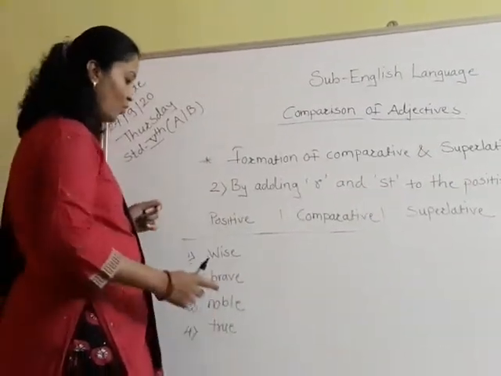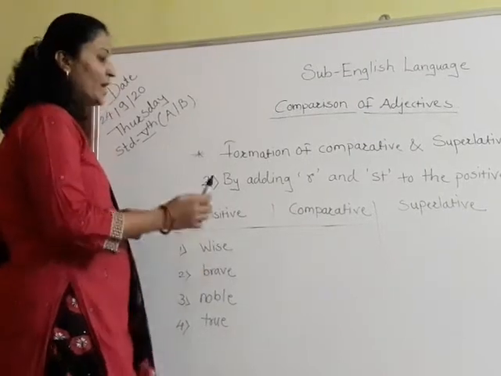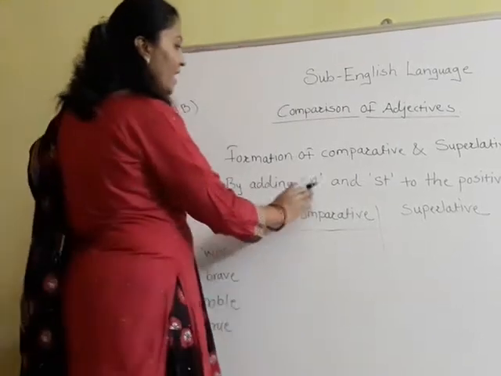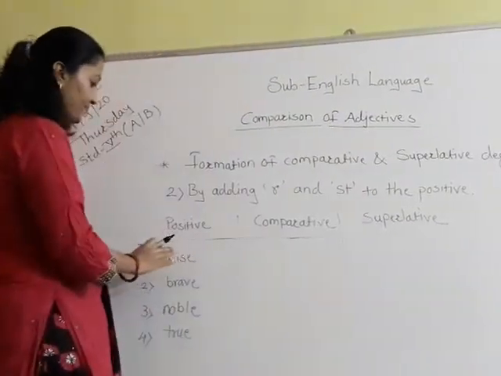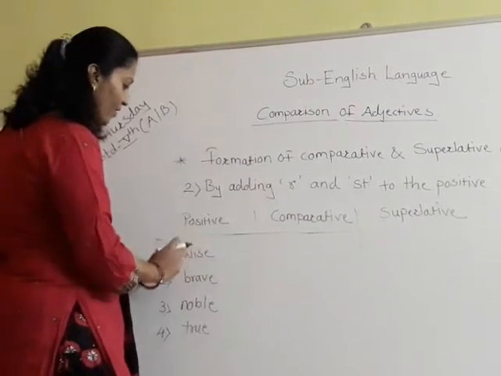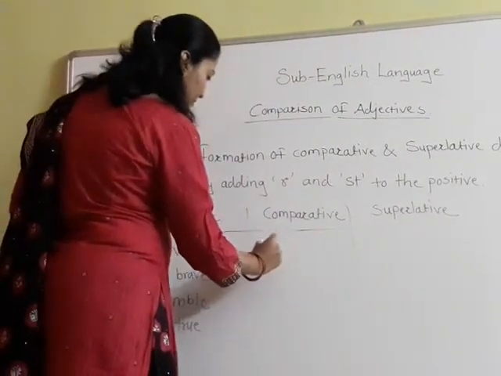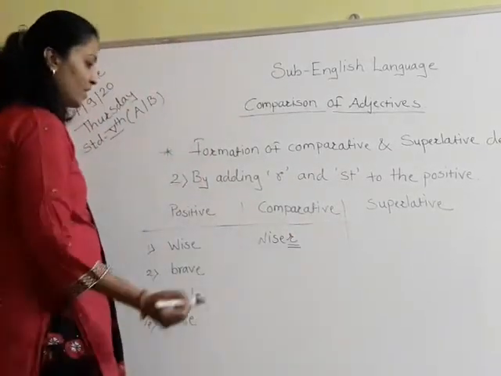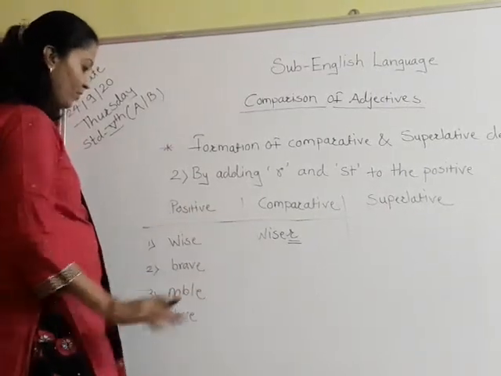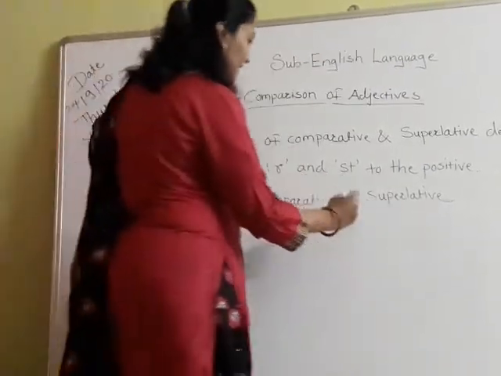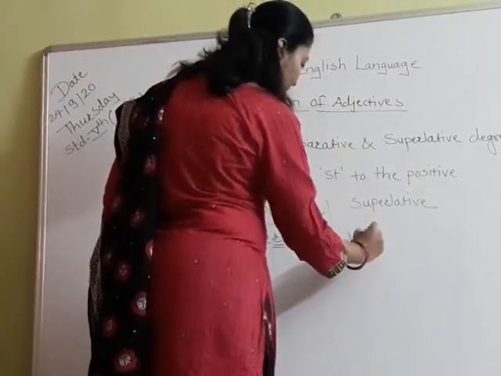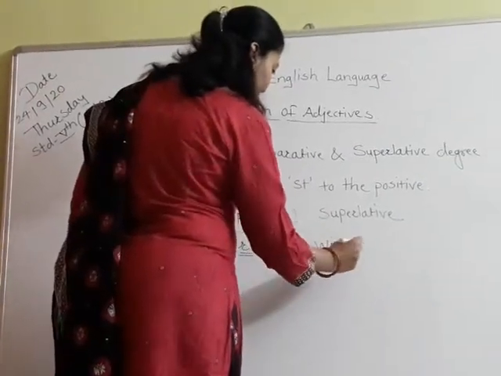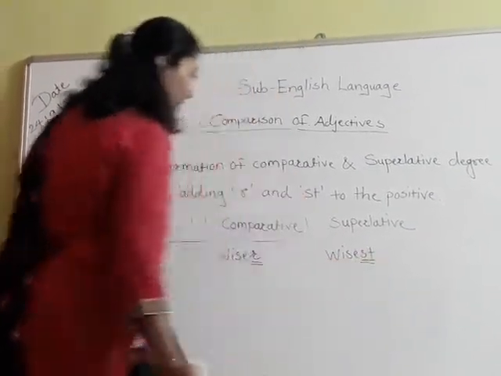The second rule is by adding R and ST to the positive degree. Now we have given here words of positive degree, and you see the first word is wise. And what is the rule? By adding R or ST to the positive. So we have to add here R. Wise, wiser. Simply I have just added R to this word to make it comparative. Wise, wiser and wisest. I have added ST here.